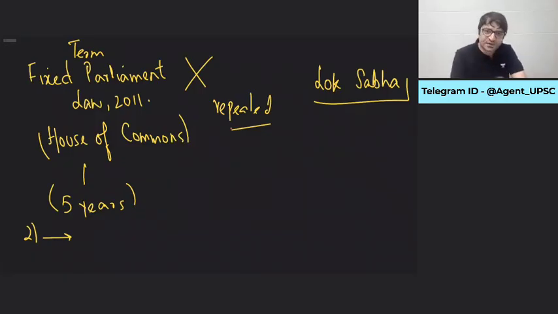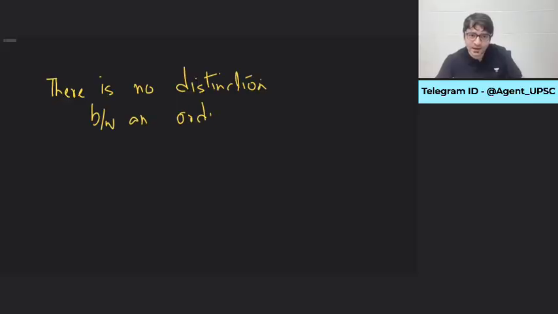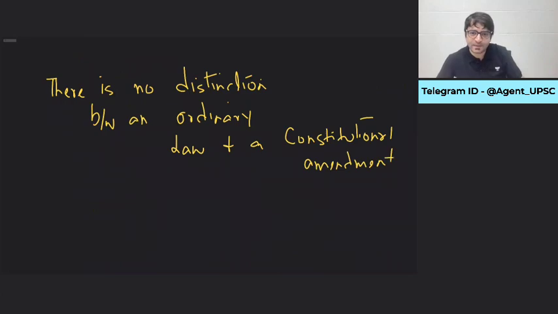If the term of Lok Sabha is 5 years in India, and if we need to fix this term for 5 years, for that we require a constitutional amendment. That's the difference between an unwritten constitution and a written constitution. Because in an unwritten constitution, there is no distinction between an ordinary law and a constitutional amendment. So in India, because it is a written constitution, if we have to amend the constitution, we require special majority. If we have to amend ordinary laws, we require simple majority. That means clear cut, there is a distinction. Ordinary laws require simple majority. Constitutional changes require constitutional amendments, special majority.